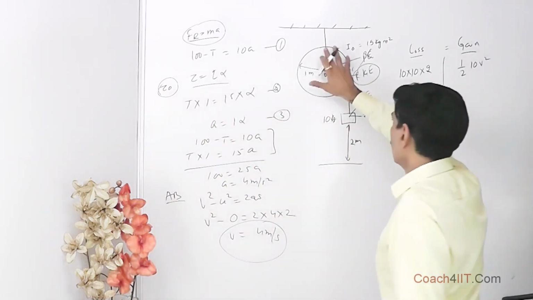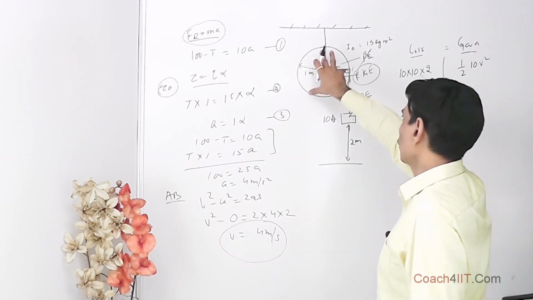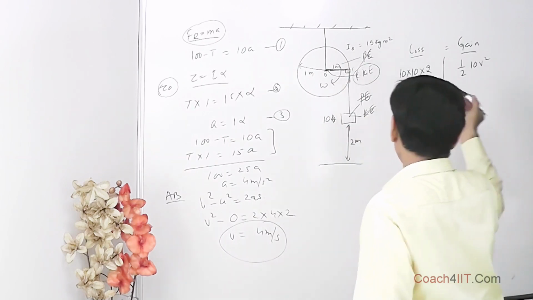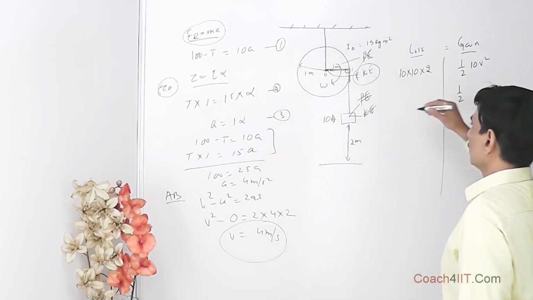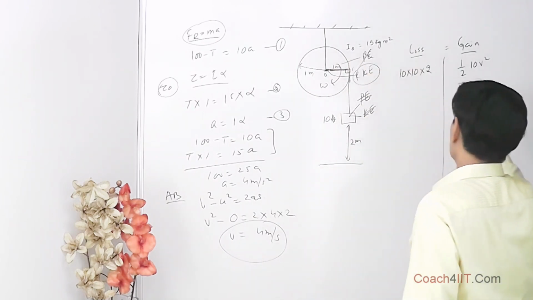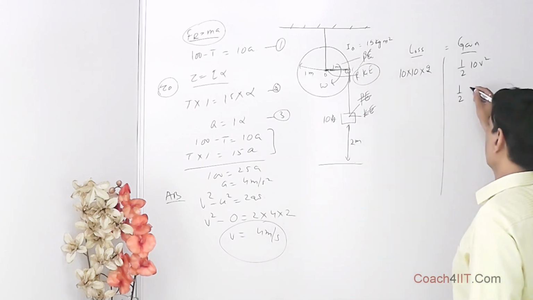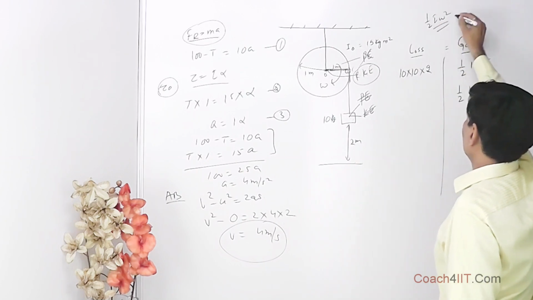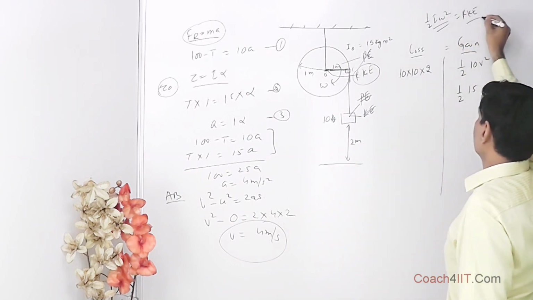Initially when it was not rotating, the rotational kinetic energy was 0, but now if it is rotating with omega, then the rotational kinetic energy has increased, that is half I omega square.